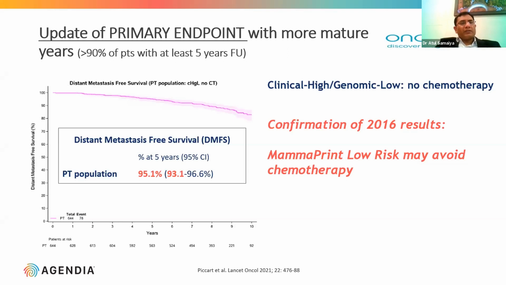So the primary endpoint was distant metastasis free survival, DMFS. In 2006, they found that patients who are clinically high risk but genomically low risk, defined by MammaPrint, do not benefit from chemotherapy, and they can avoid chemotherapy safely.